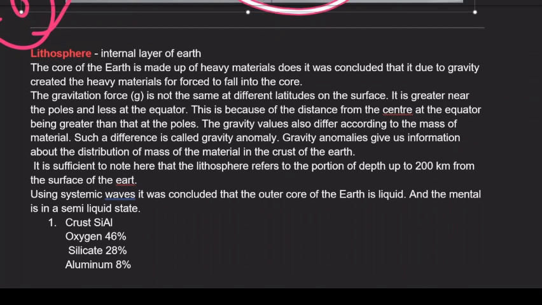It is sufficient to note here that the lithosphere refers to the portion. Now, this is a very important term, again at times heard, so that is again an important term for us. The depth is up to 200 kilometers from the surface of the earth. So it's 200 kilometers, which is important.